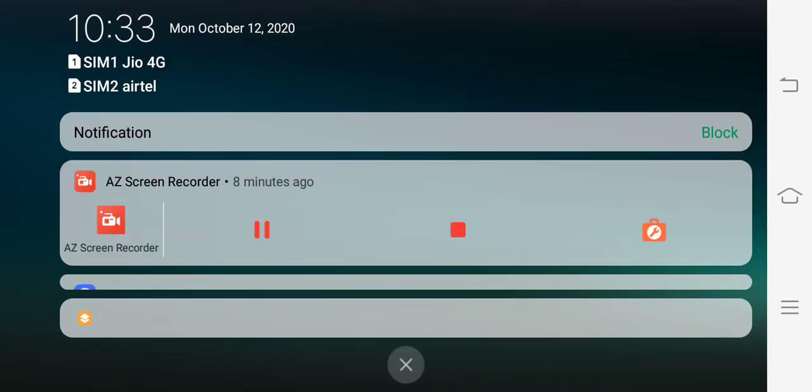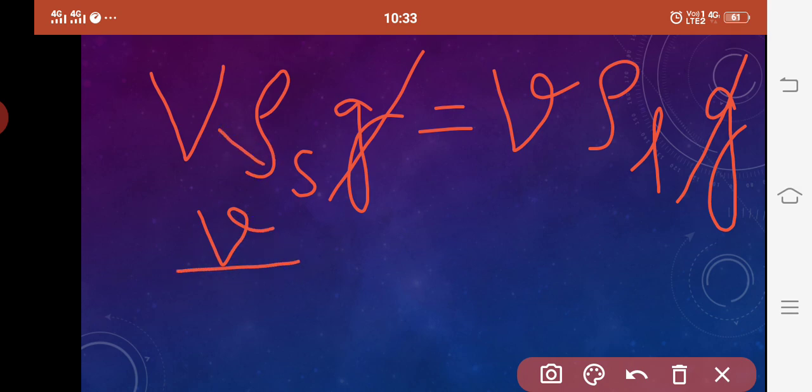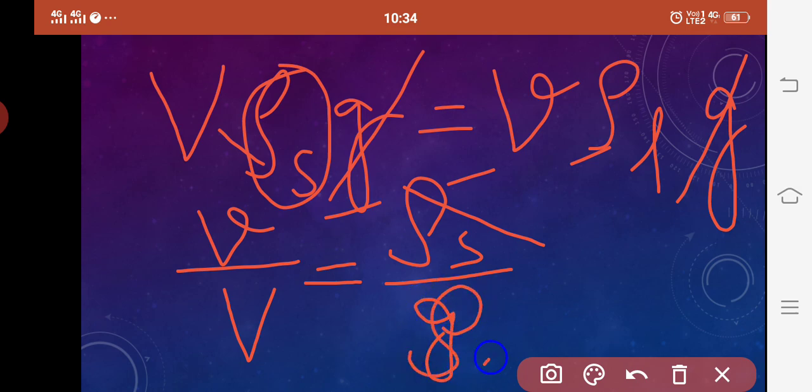So g and g will be cancelled out because this is constant, and we are left with small v upon capital V equal to rho S upon rho L.